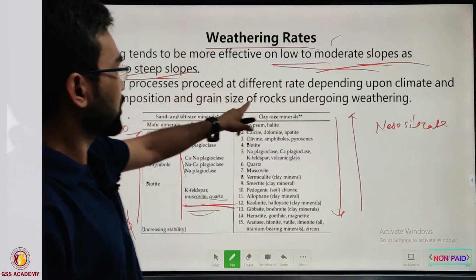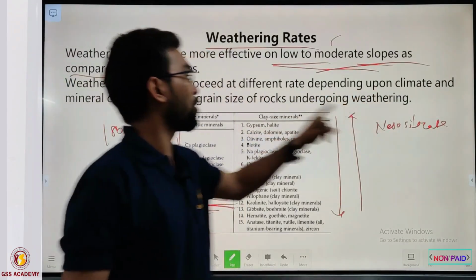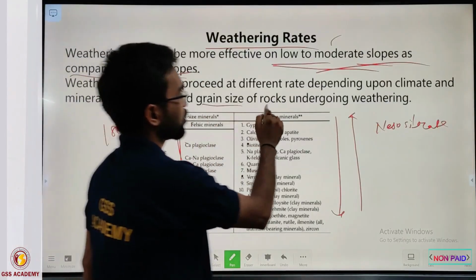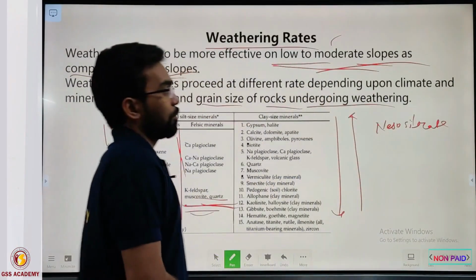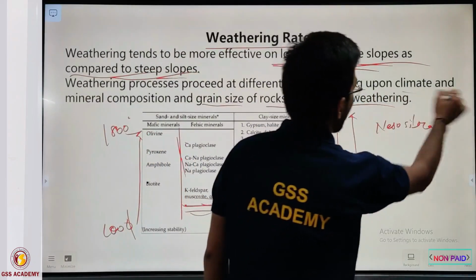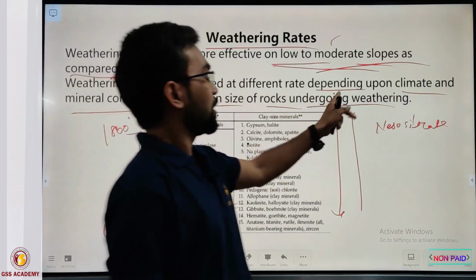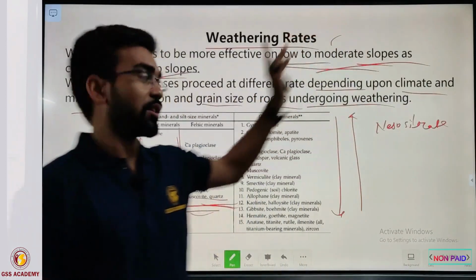Weathering processes proceed at different rates depending upon climate, mineral composition and grain size of the rocks undergoing weathering. Now this is the most important and practical aspect: weathering is dependent on the climate condition.